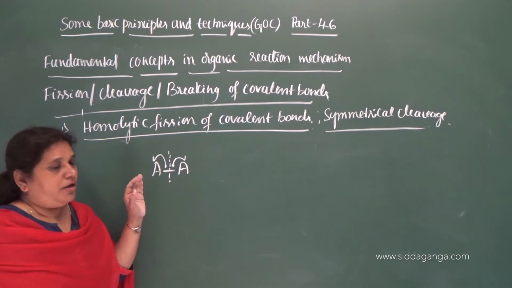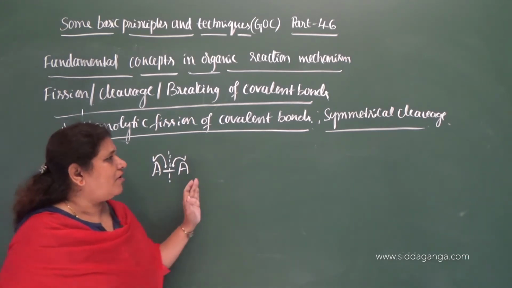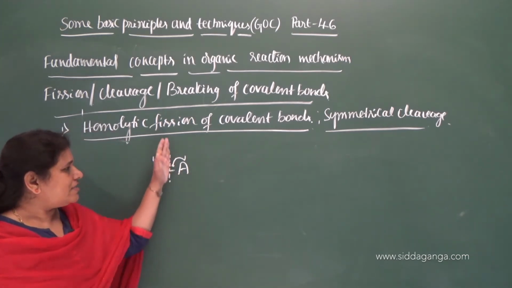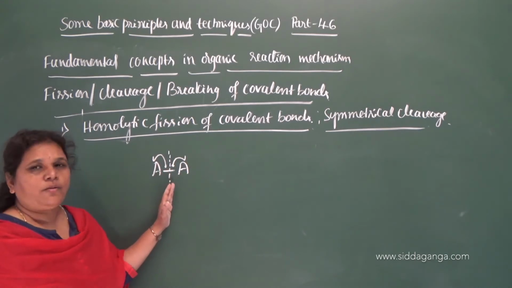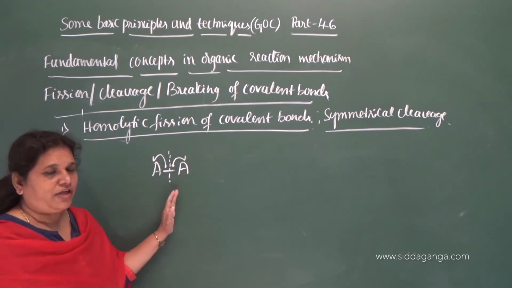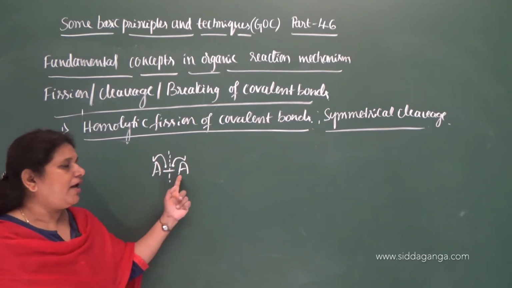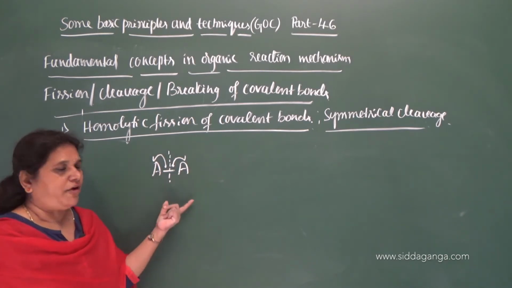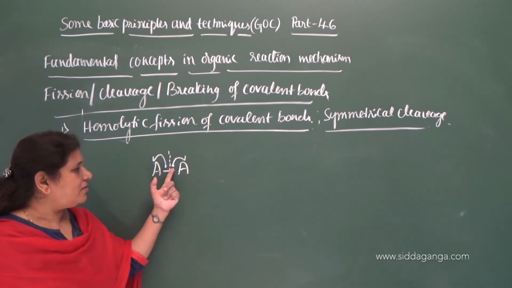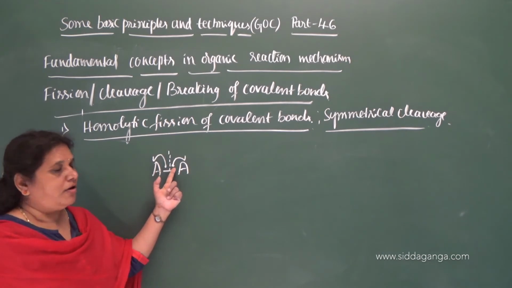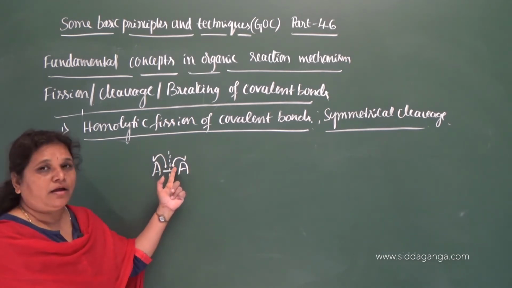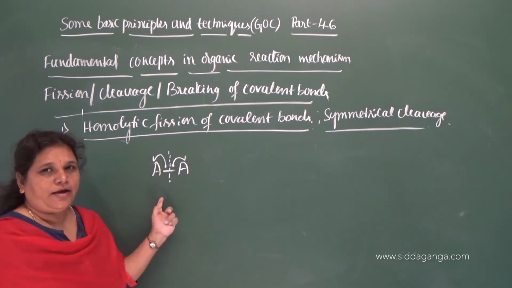So, during homolytic fission of a covalent bond, each bonded atom or group of atoms gets one electron from the shared pair or the bonded pair of electrons.